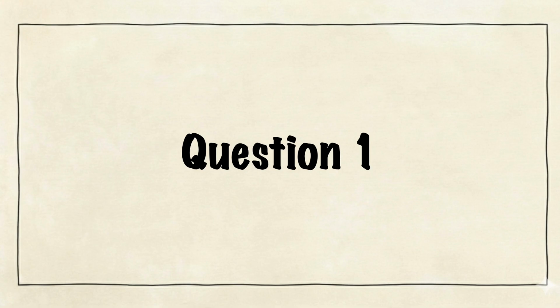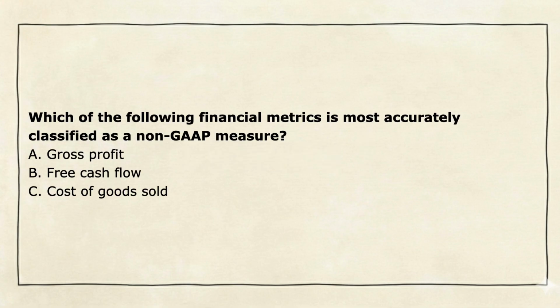Question 1. Which of the following financial metrics is most accurately classified as a non-GAAP measure? A. Gross profit. B. Free cash flow. C. Cost of goods sold.